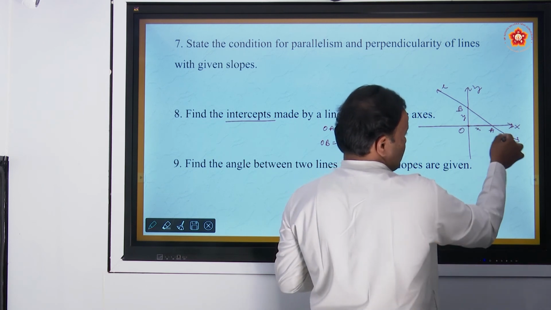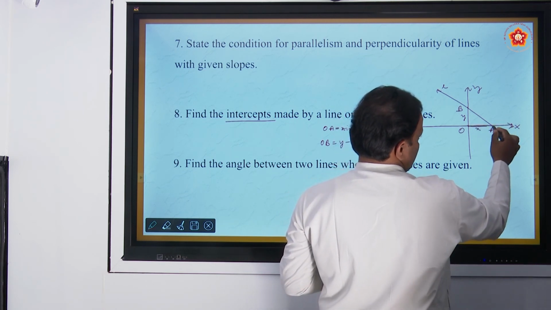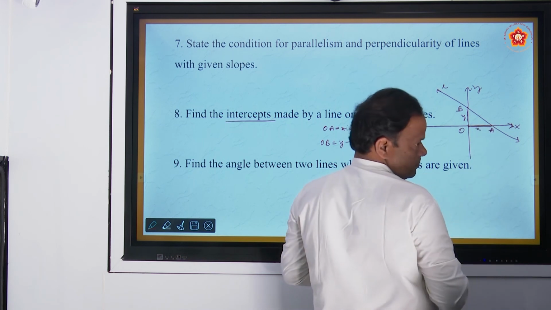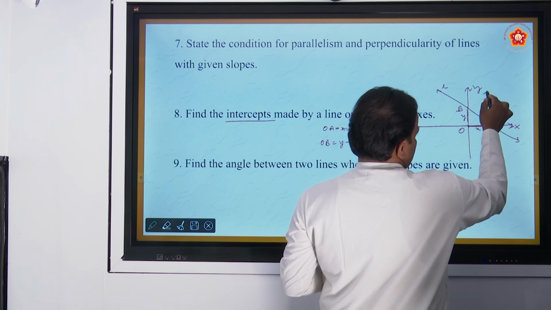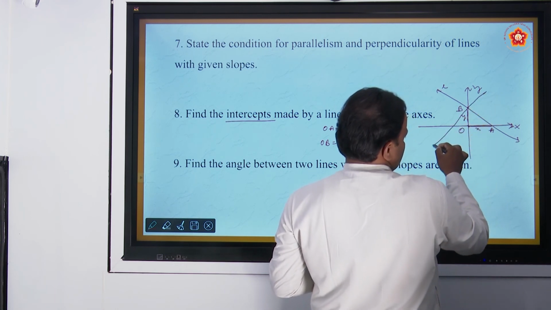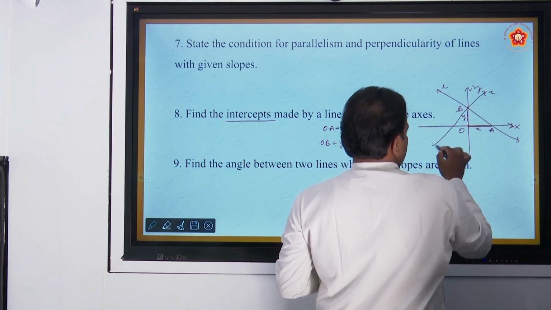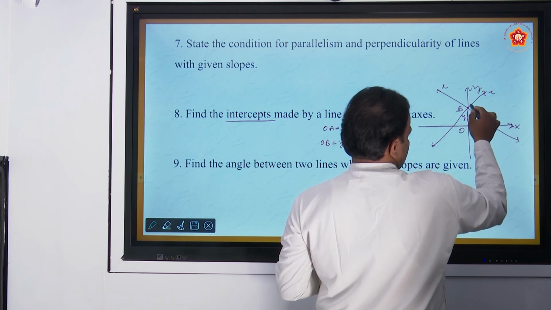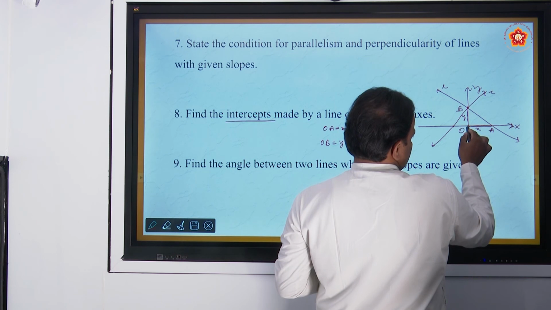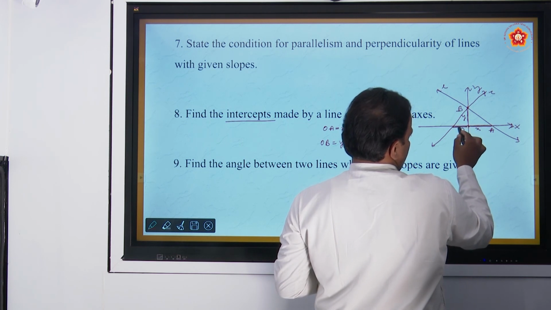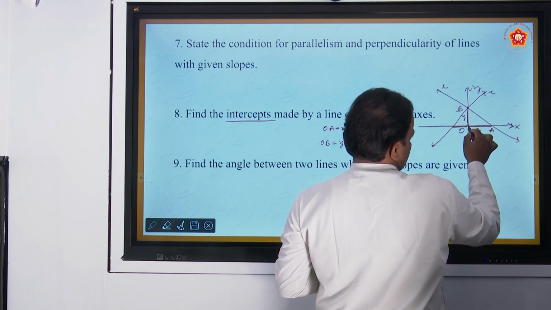Observe here in the first quadrant, OA is positive, OB is also positive, correct? Both intercepts are positive in the first quadrant. Suppose I draw a line like this. The line here also cuts this point and this point. In this case, x-intercept is negative, y-intercept is positive.